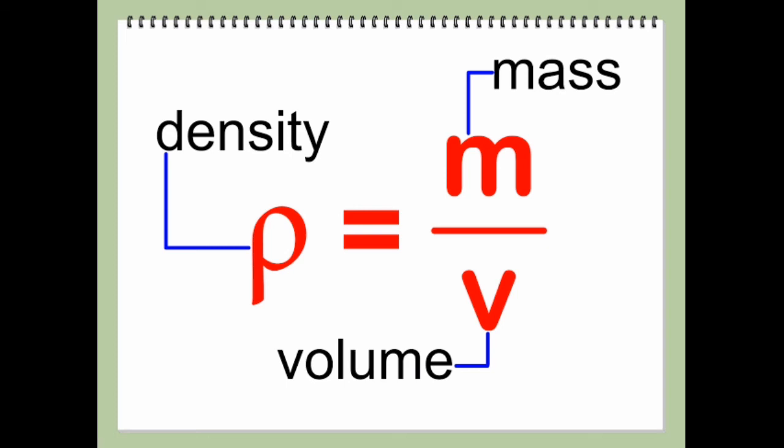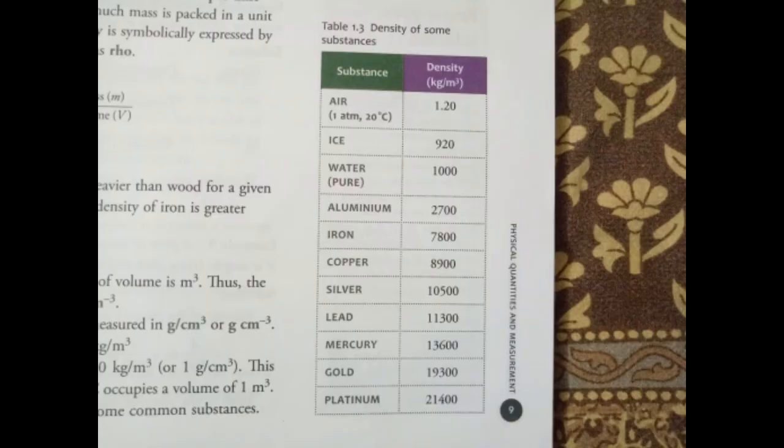In our book, the density of water is explained. The density of water at 4 degree centigrade is 1000 kilogram per meter cube. This represents that 1000 kg of water at 4 degree centigrade occupies a volume of 1 meter cube. So it is clear that every substance has its own density. The densities of some important substances are given in the list 1.3.